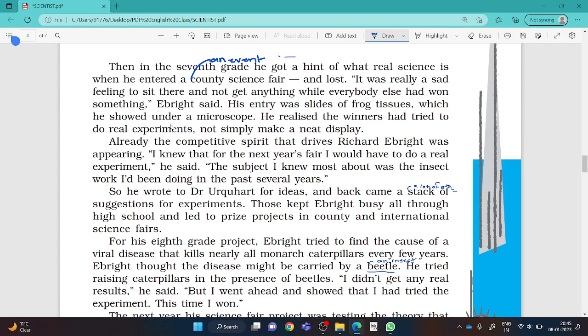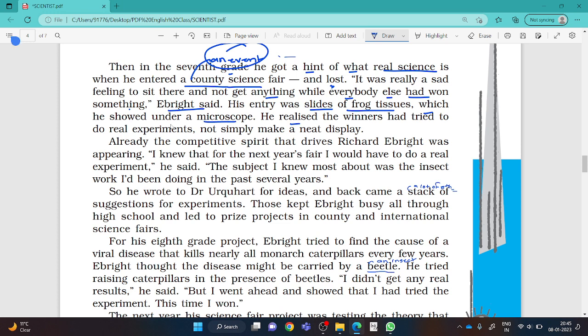Dear students, then in the seventh grade, he got a hint of what real science is when he entered a county science fair, meaning a regional science fair, and he lost that science fair. It hurts when you lose any game or any participation in any event. It was really a sad feeling to sit there and not get anything while everybody else had won something, Richard Ebright said. But his entry was slides of frog tissues, meaning in his exhibition he was simply displaying frog tissues which he showed under a microscope.